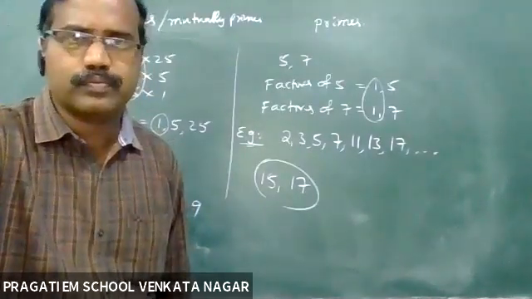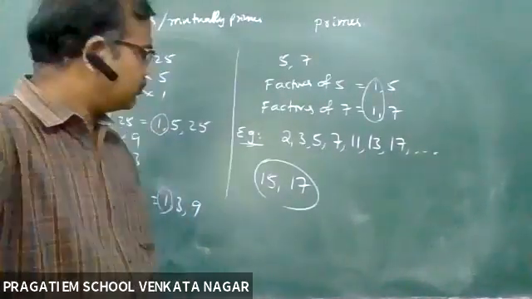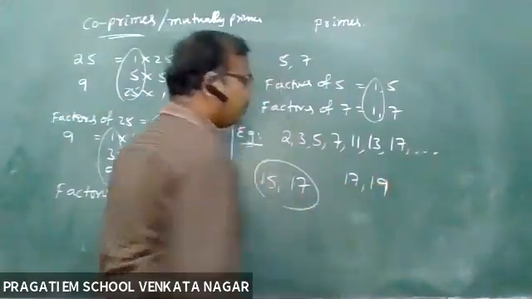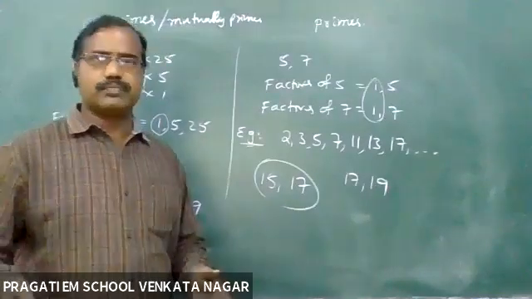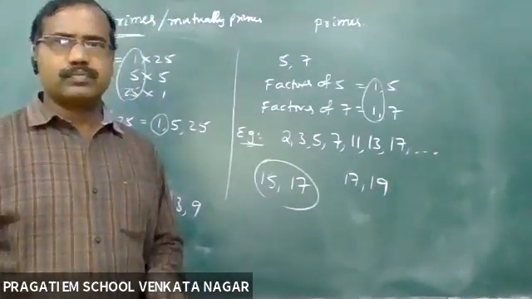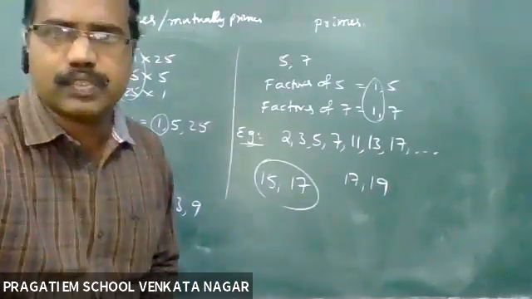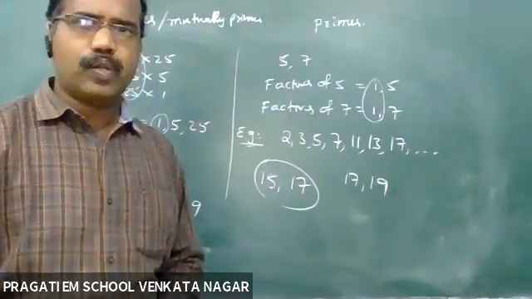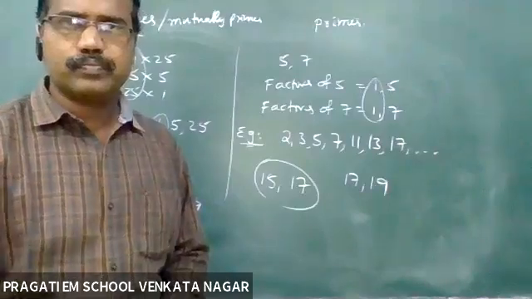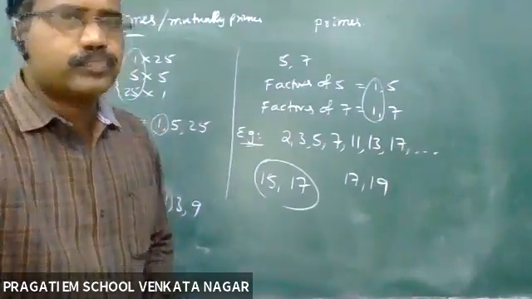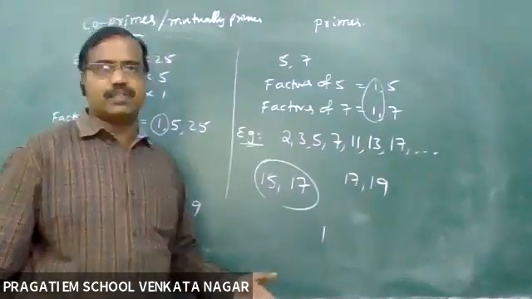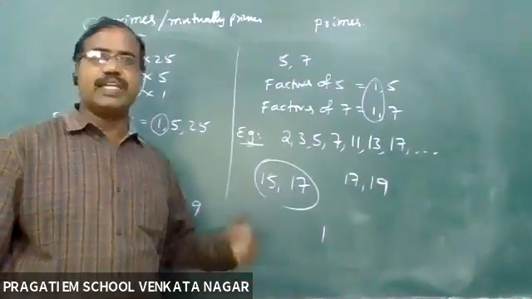Sir, 17 and 19 are also primes, sir. 17 and 19, they are primes. Okay, sir. Sir, one. Actually, here one is neither prime nor composite because it doesn't belong to any set.